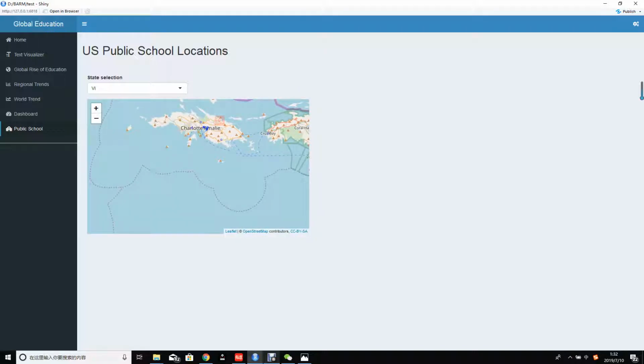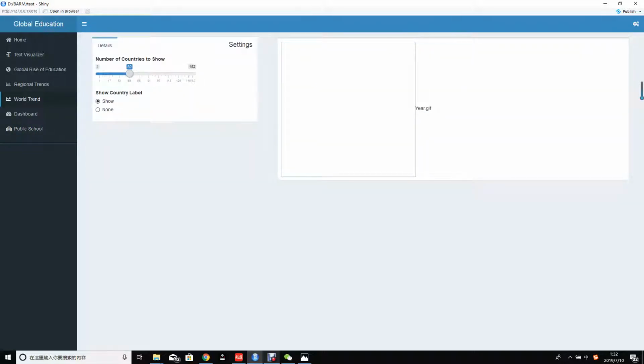And then we move to the last part, the world trend. Okay, now let's talk about the world trend. Here is actually some technical issue with showing the GIF pictures on the Shiny dashboard, but we can still display it. On the left part of the dashboard, we can choose how many countries we want to show, from 1 country to 152, and the default value is 50.